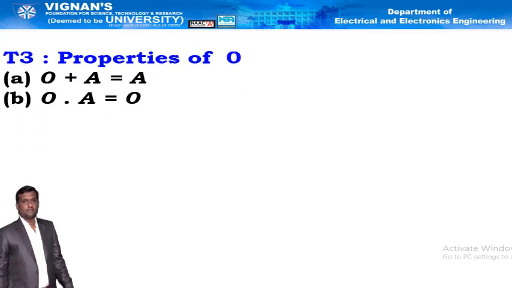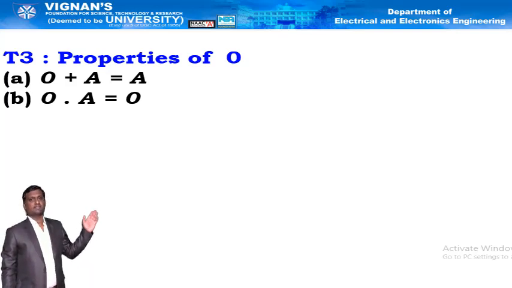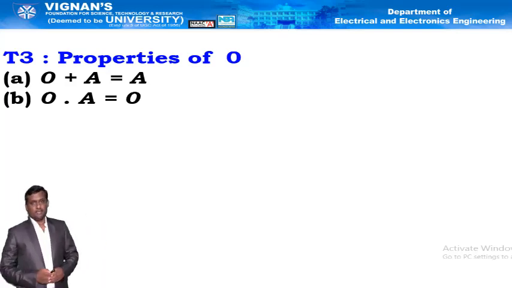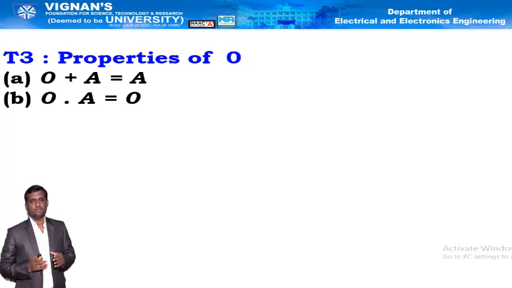Next one is the third law, property of 0. That is 0 plus a is equal to a. Similarly, in the multiplication, 0 into a is equal to 0, where a is the variable. If it is a binary variable, a has two values, either 0 or 1. That is, 0 plus 1 is equal to 1, similarly 0 plus 0 is equal to 0, and 0 into 0 is equal to 0, 0 into 1 is equal to 0.